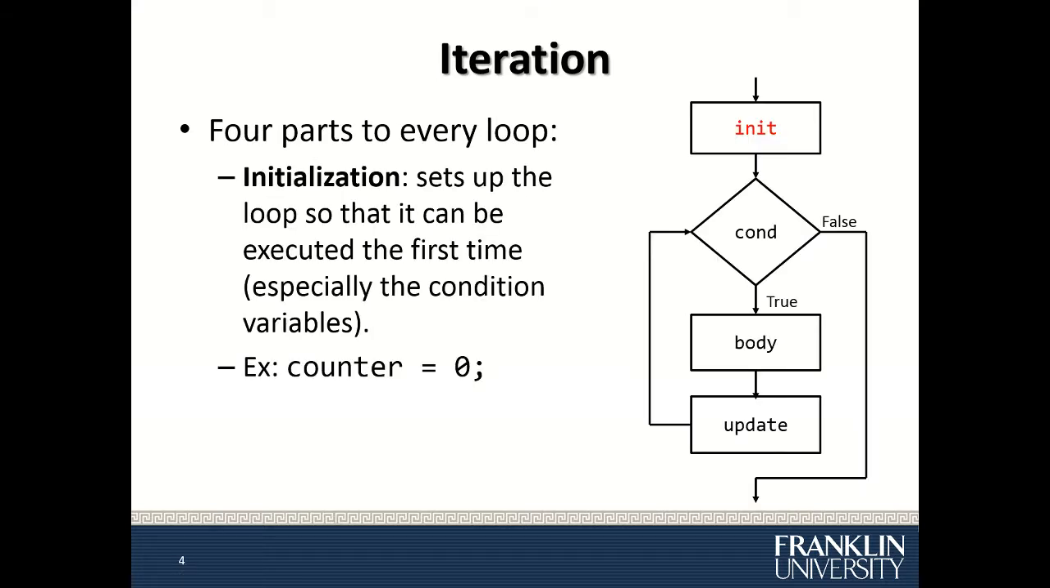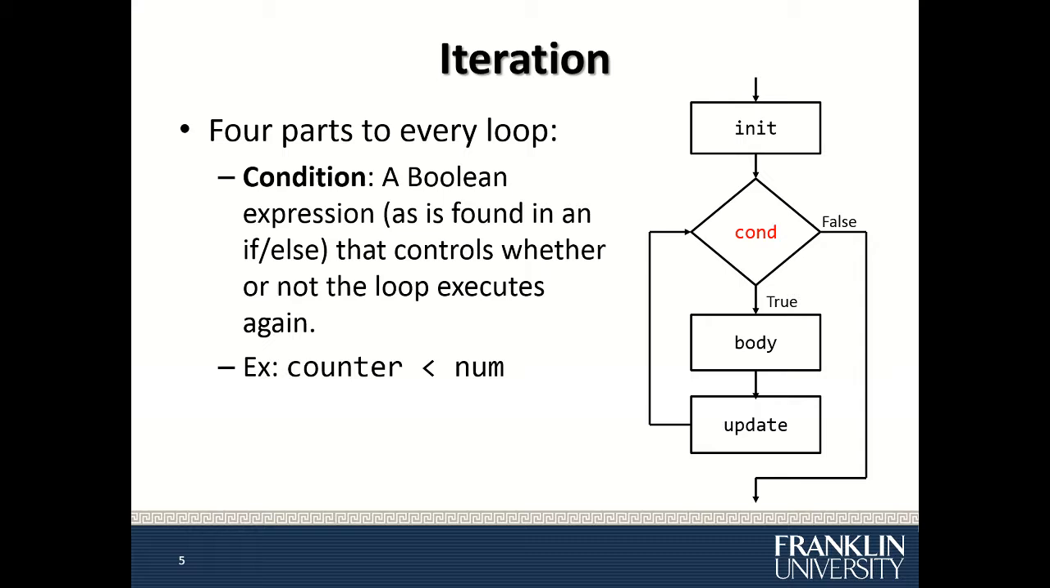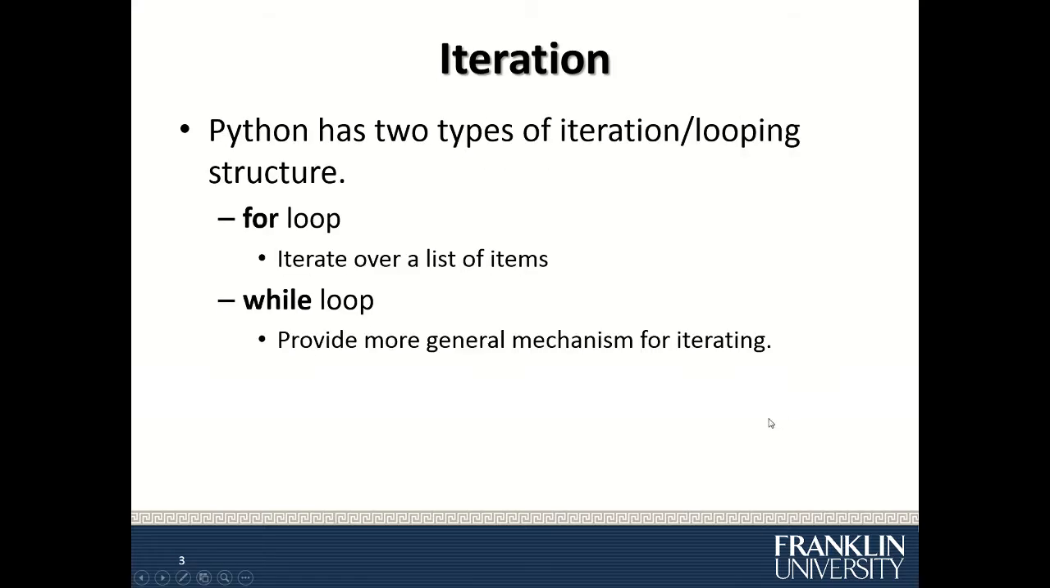Every loop has four parts. To start the loop, you need to initialize. Initialization sets up the loop, for example, a loop control variable, so that you can begin the loop. And then you check the condition. A condition is a Boolean expression that controls whether or not the loop executes again. So if the condition is true, it will execute.